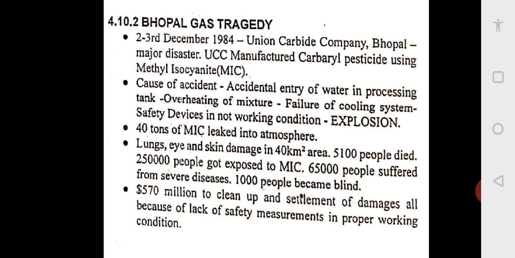On the intervening night between 2nd and 3rd December 1984, at the Union Carbide Company of Bhopal, there was a major disaster. This Union Carbide Company, UCC, used to manufacture pesticide, using the chemical called methyl isocyanate, MIC.